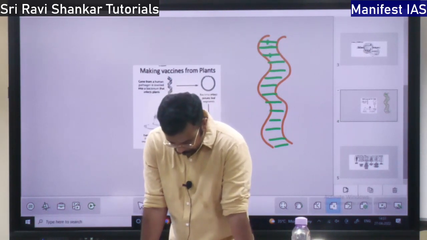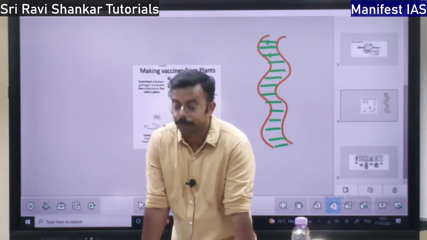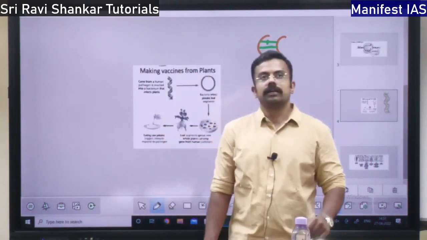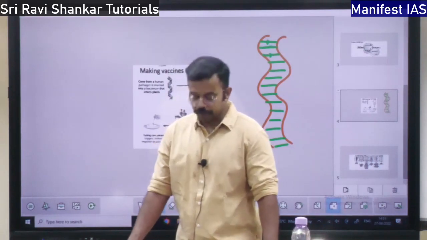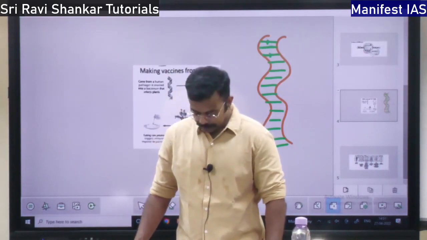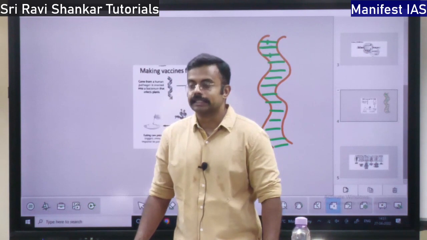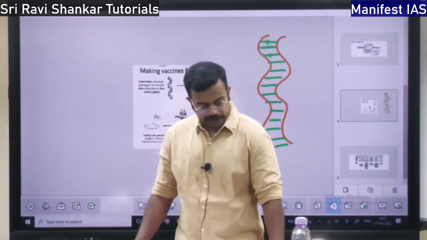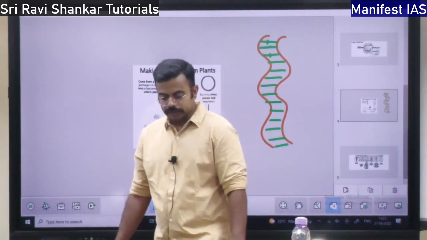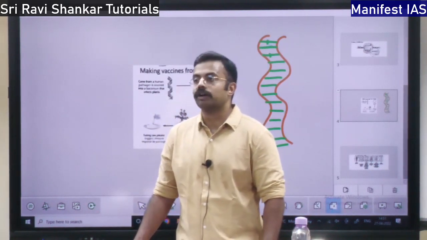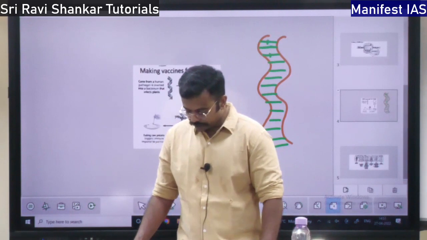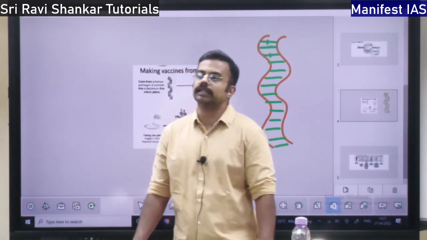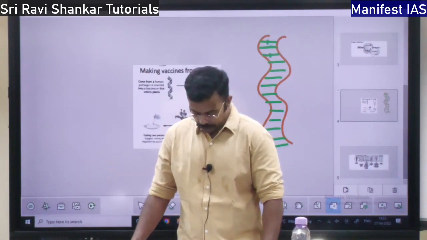Who discovered the DNA structure? Four people actually discovered the DNA structure. Two names are very important: James Watson and Francis Crick. These are the two people who discovered the structure of DNA. Along with that, Rosalind Franklin and Maurice Wilkins were also involved in the discovery of the structure of DNA.